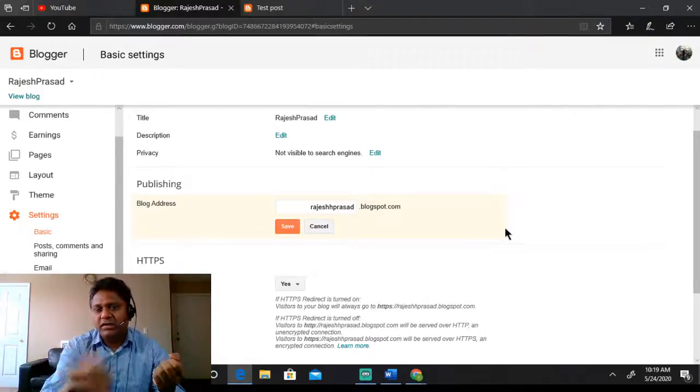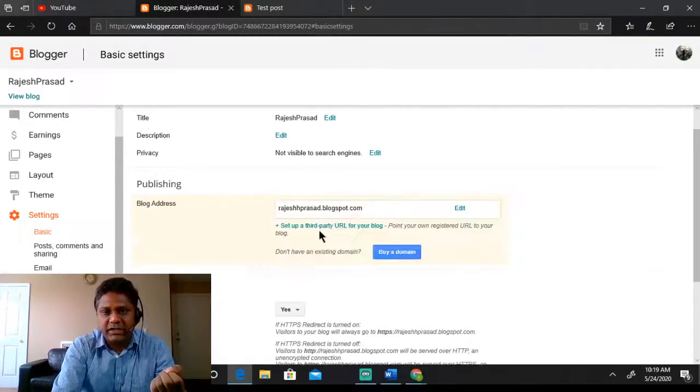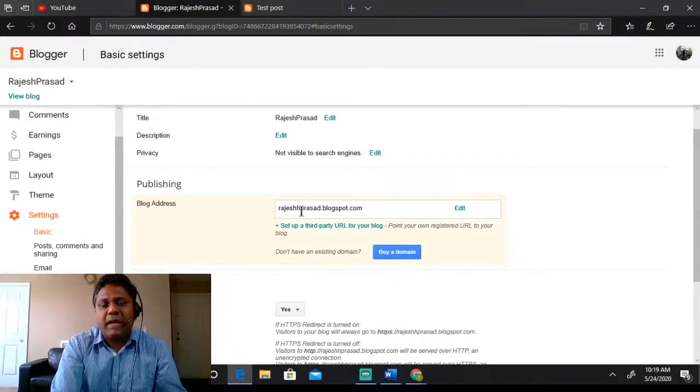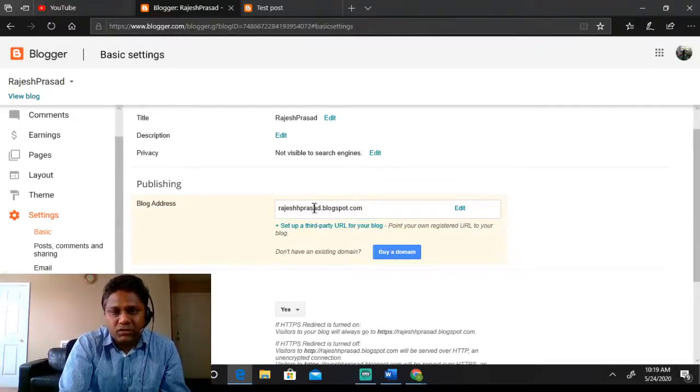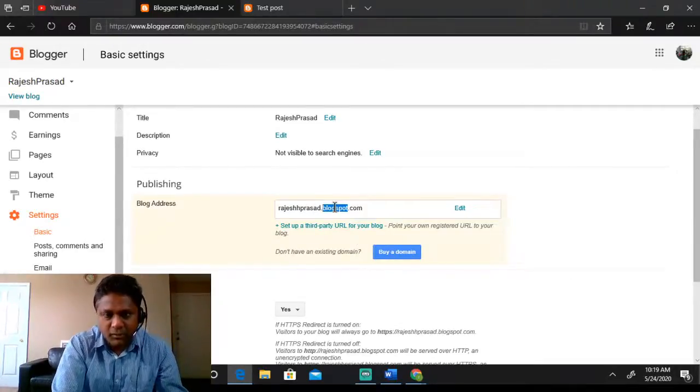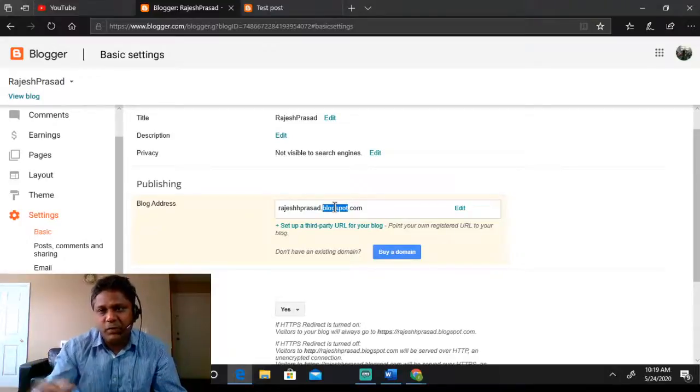If not available, it will give you an error. So let's not do that at this point of time. If you are happy with the way you have set up things, you can buy a domain so that you can get rid of this blogspot. So your domain name will look like